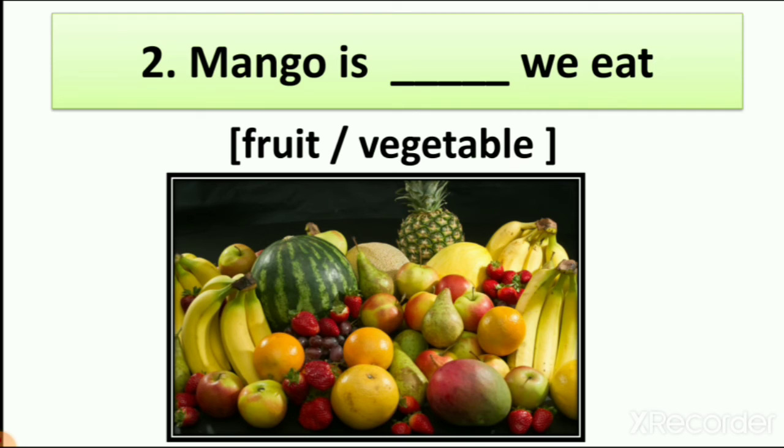Yes or no? Yes. So mango is fruit we eat, right? So when we learn about mango, we grow mango plant also, right? That is how mango starts growing from seeds. We also learn that mango is the king of the fruits and most people like mango, right? In this lesson we also learn that we use mango to make pickles, to make sauces, and we make mango milkshake also, right? So mango is fruit we eat.